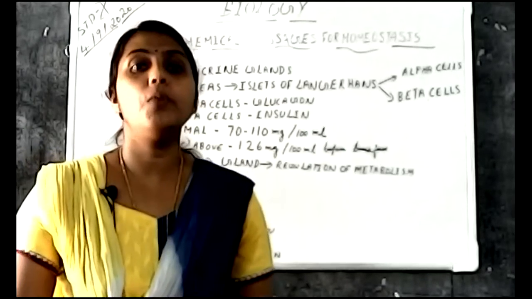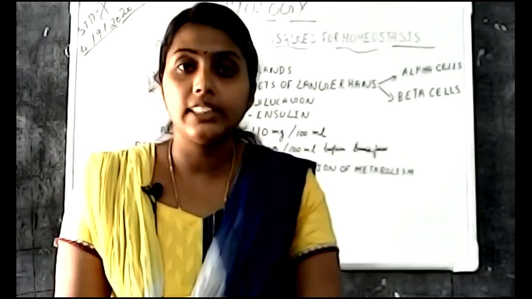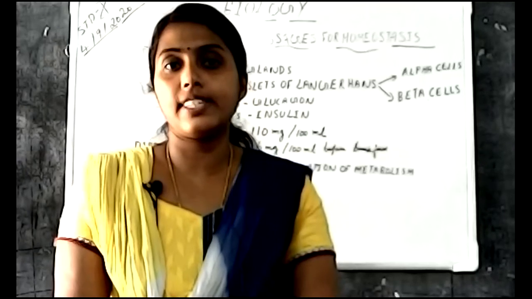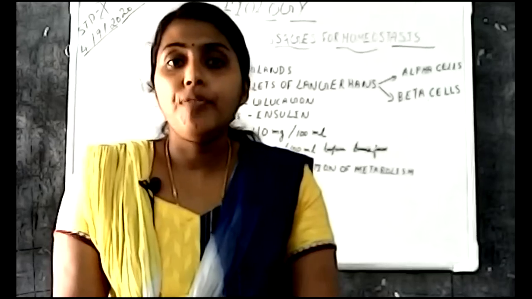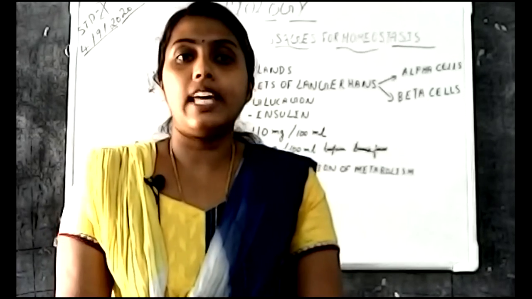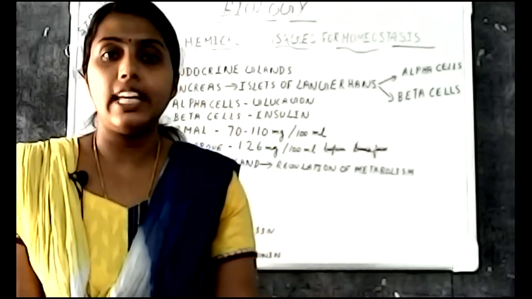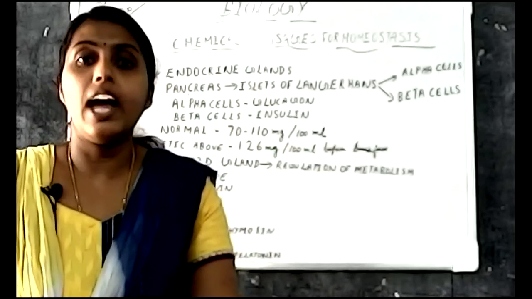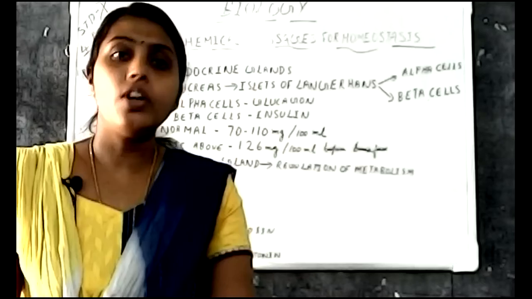Once more I will tell you, the pancreas is an endocrine gland. It consists of specialized cells known as islets of Langerhans, which consist of two types of cells, alpha cells and beta cells. The alpha cell produces the hormone glucagon, and the beta cell produces the hormone insulin. So the specialized cells present in the pancreas produce two types of hormones.